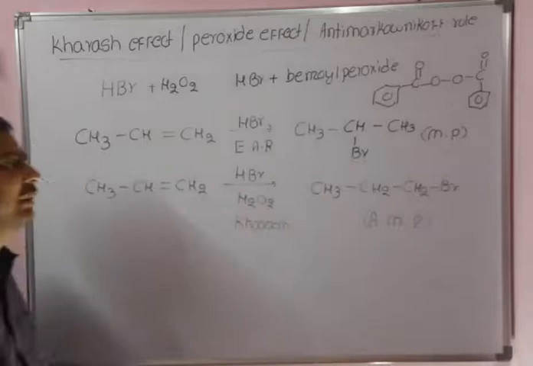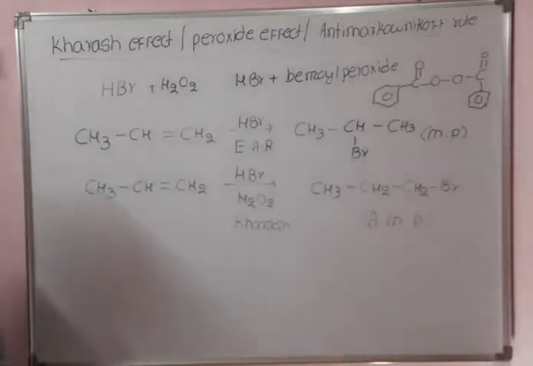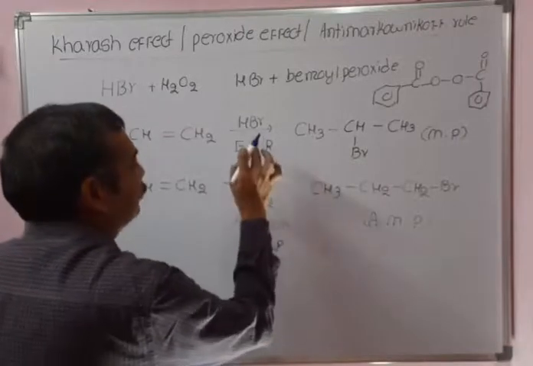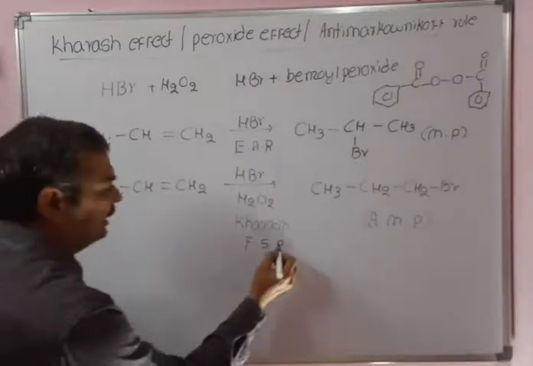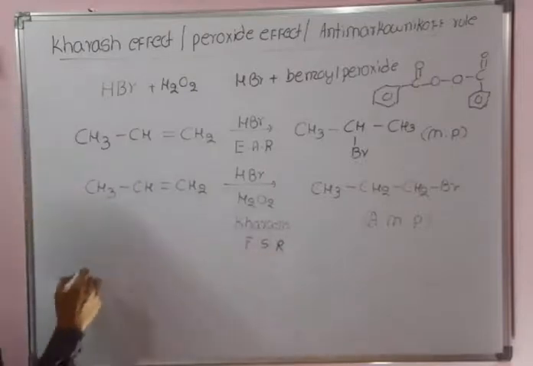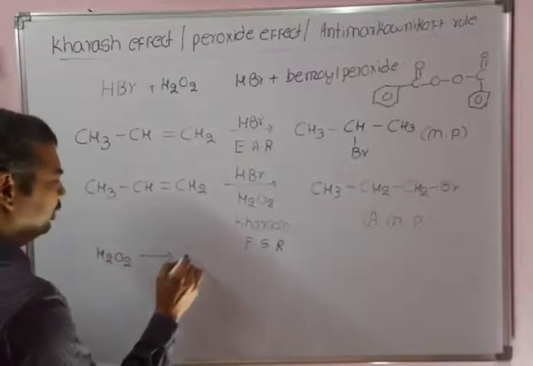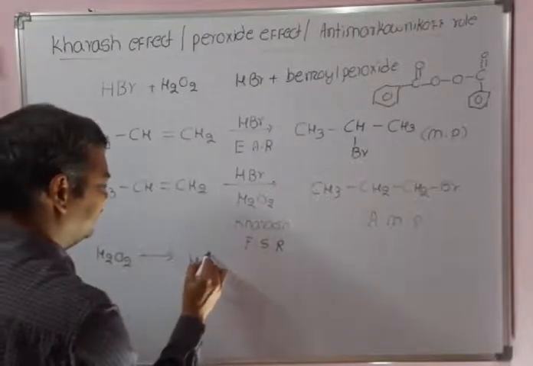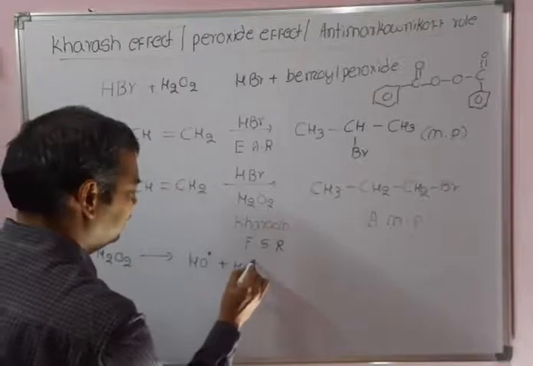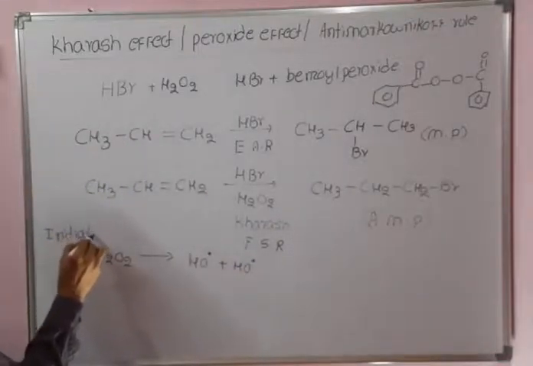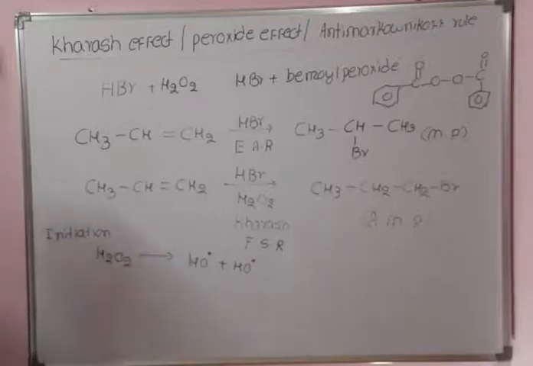The anti-Markovnikov product will be obtained in the case of the Kharasch effect, when HBr is used in the presence of H2O2, benzoyl peroxide or any other peroxide. This is an example of a free radical addition reaction, whereas the earlier one is an electrophilic addition reaction. What is happening in the free radical case? First, H2O2 gets converted into HO dot and HO dot. This is the initiation step.